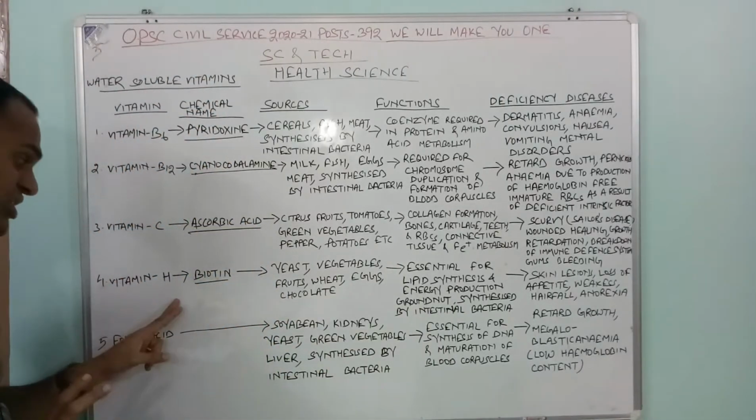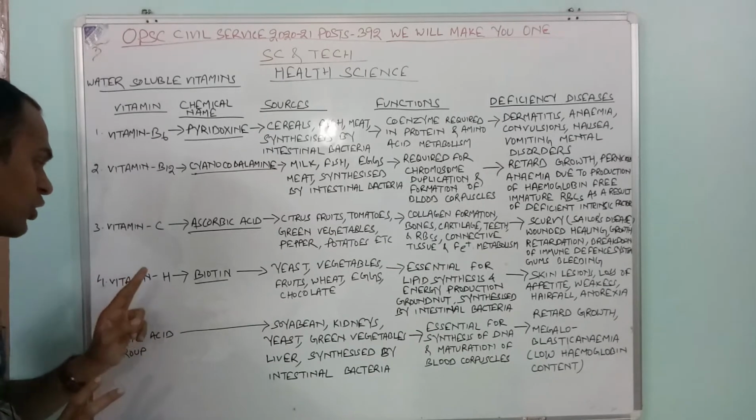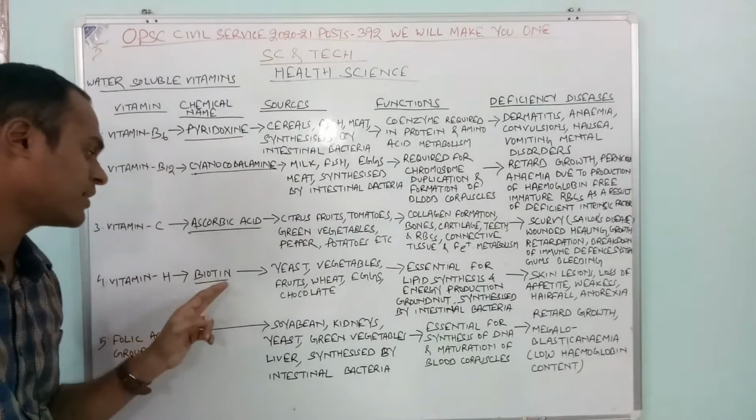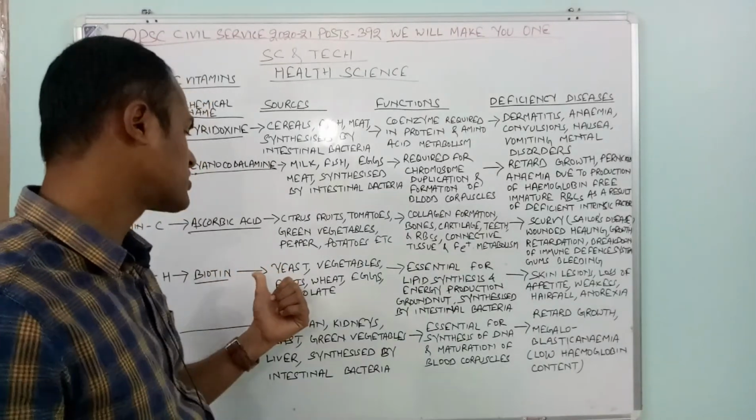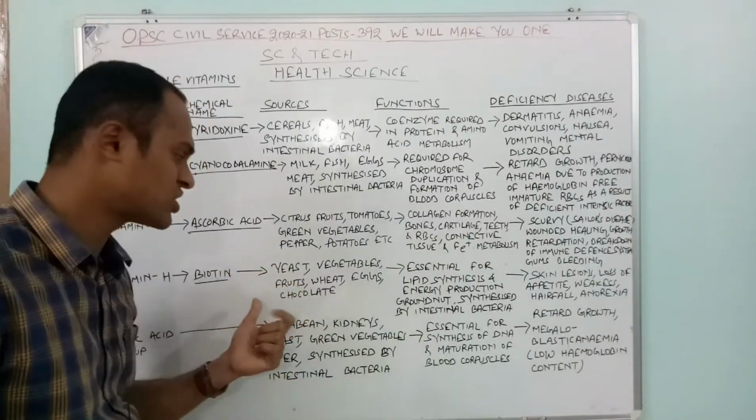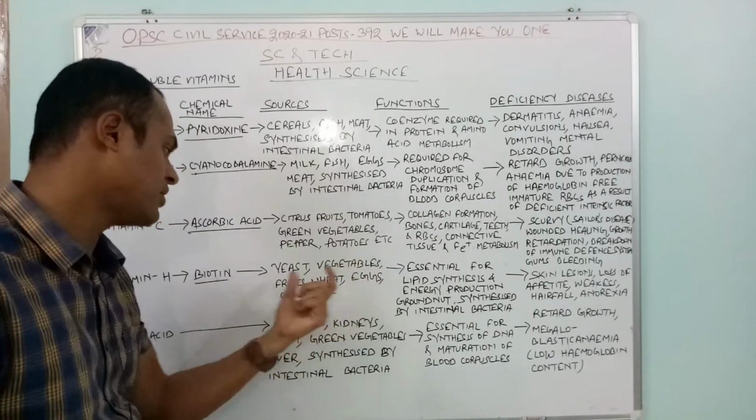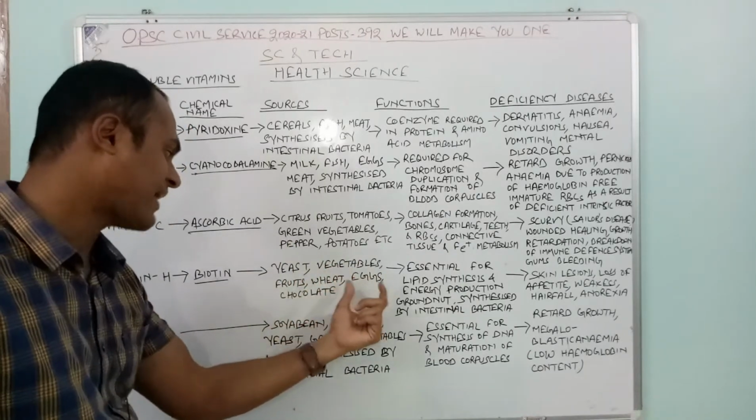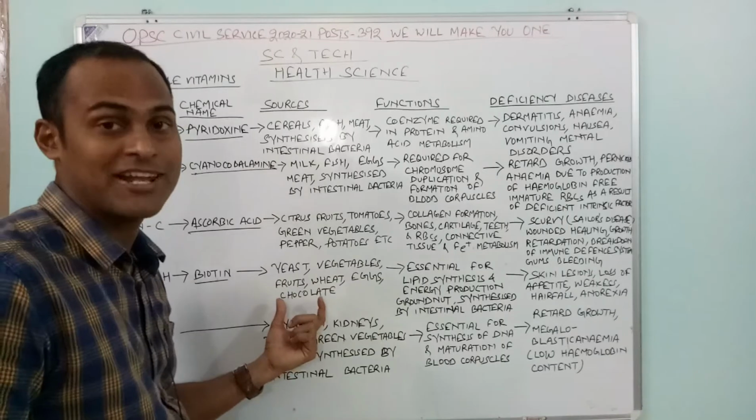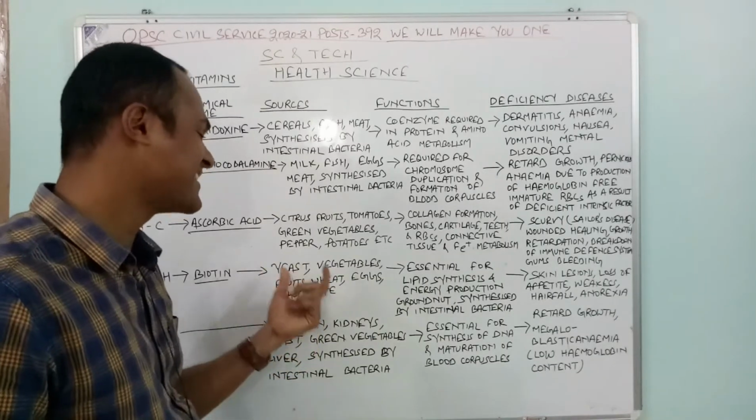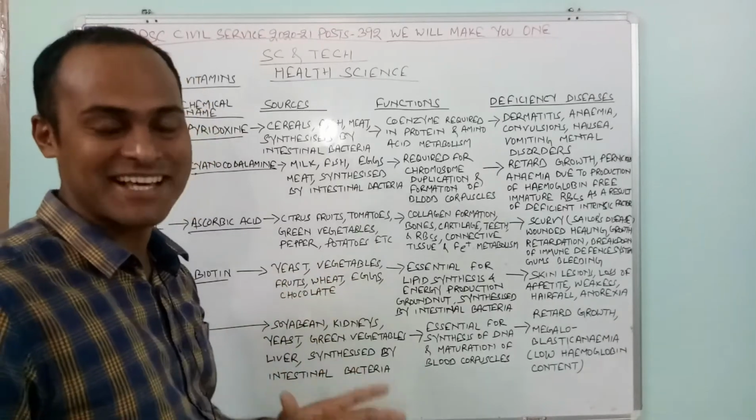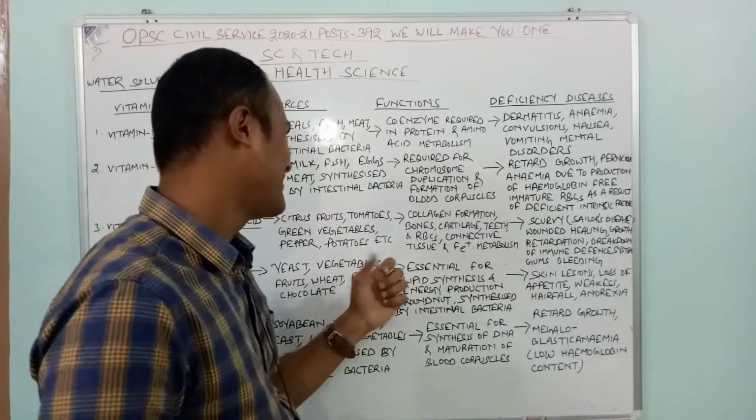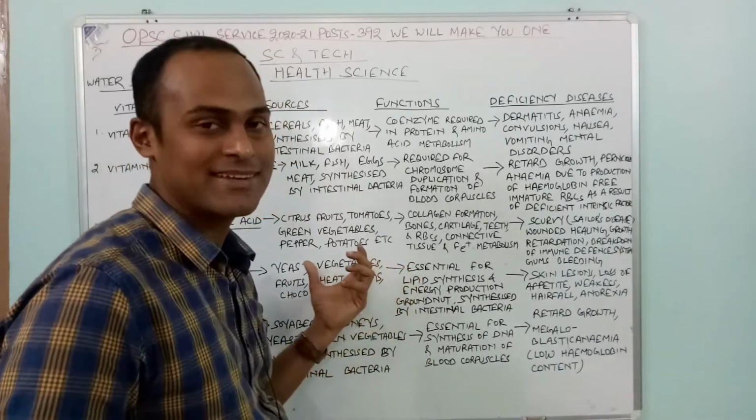Then vitamin H. Vitamin H is known as biotin. Biotin is the chemical name of vitamin H. Which are the primary sources of vitamin H? Yeast, vegetables, fruits, wheat, eggs, and chocolate. Very important. These are sources of vitamin H.